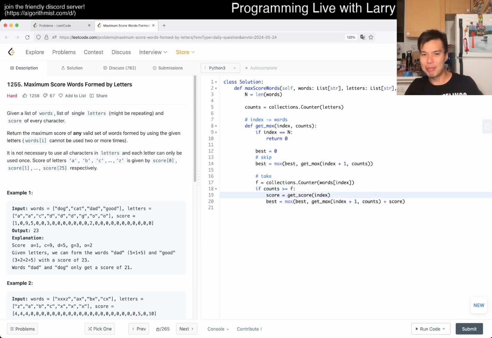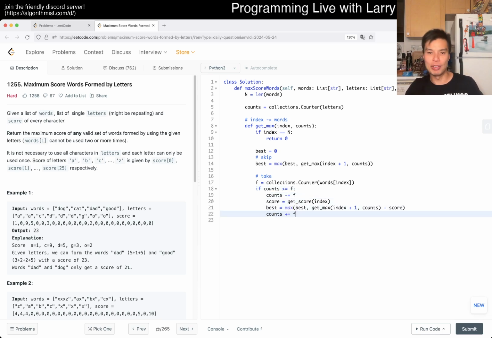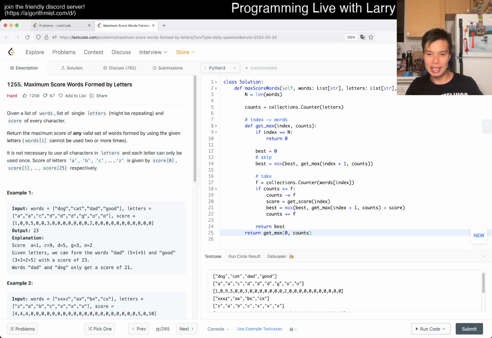Of course, this is a very Pythonic thing. I wonder if I could do this. I don't know if this is overloaded properly, so we'll see. Then we just return best, and we return get max 0 counts. In theory the idea should be mostly right.